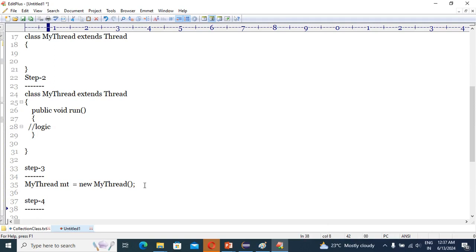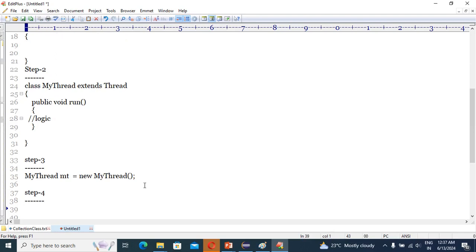Instead of 4 guys, what we can do? So guys, after instantiating the thread, we'll start the thread by using the start method. So how to start the thread? You have already created the object of the MyThread class, so we just do mt.start, the start method, right?